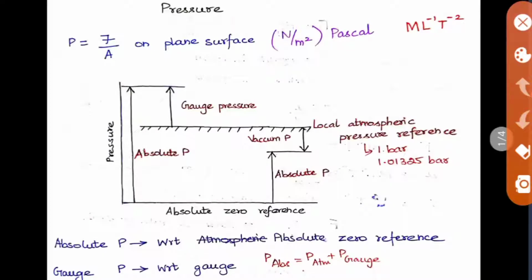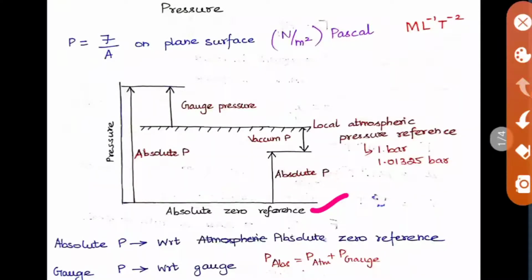So now we are going to see the types of pressure. This is very important because this concept is going to help us in all the other topics of fluid mechanics, because this basic pressure will be applied in all other topics. Here we have the absolute zero reference, that is the 0 point from the bottom. This is your bottom, like your ground level, and with respect to that we'll be taking a pressure.